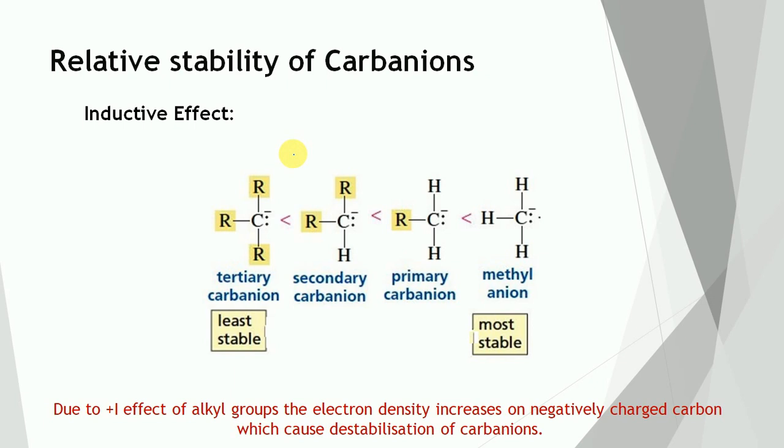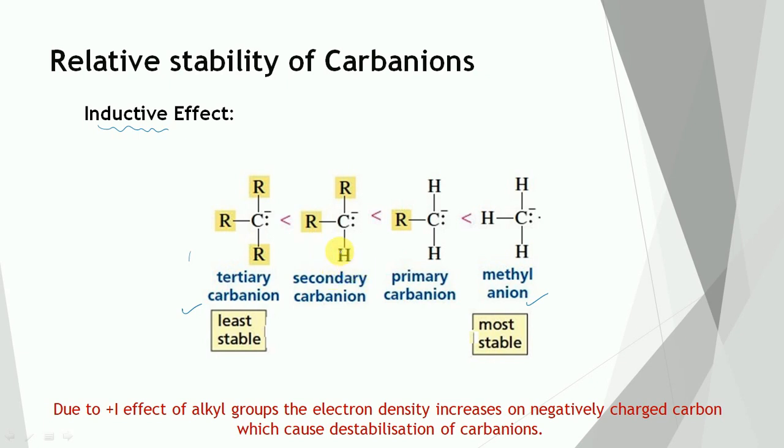Relative stability of the carbanions. In this case, the methyl carbanion is the most stable, and the tertiary carbanion is the least stable, and the reason is the inductive effect. Due to this effect, the alkyl groups tend to increase the electron density on the negatively charged carbon. As a result, the carbanion becomes less stable and more reactive toward electron deficient species.